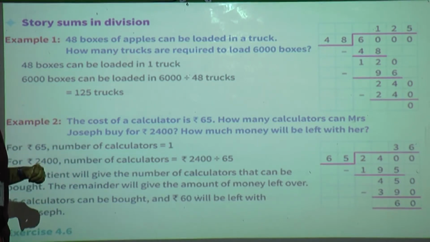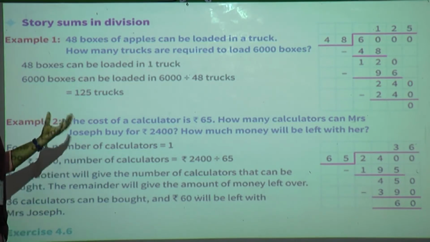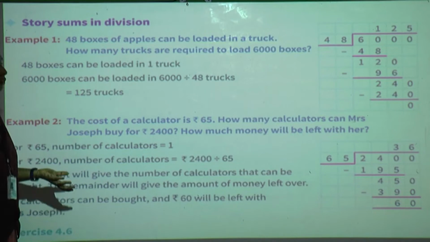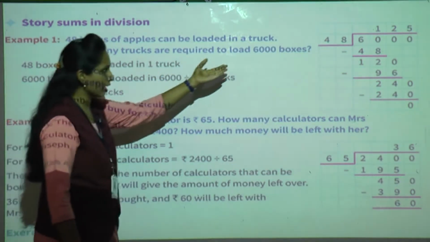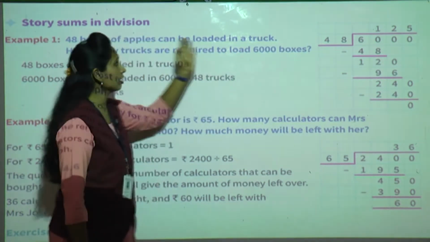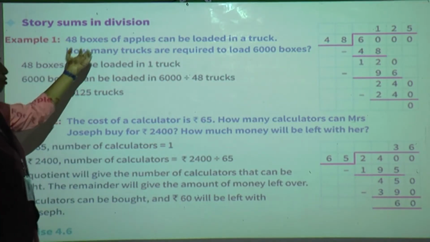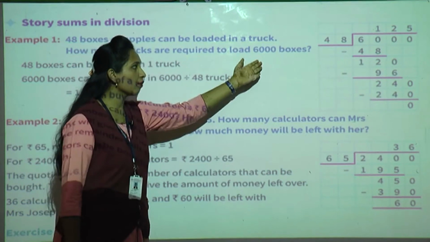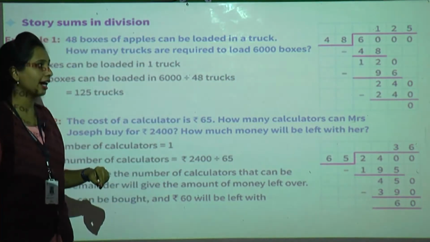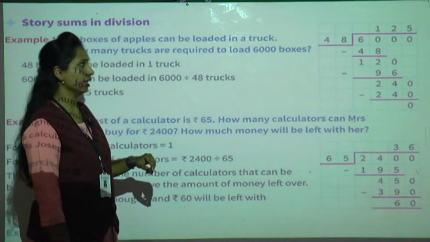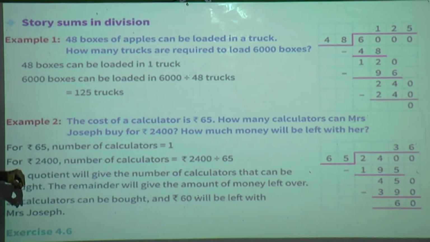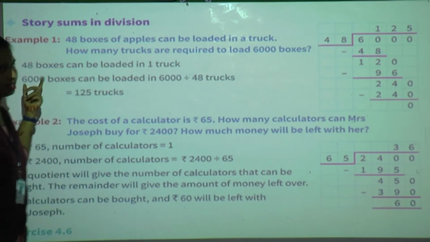What we have to do here? To find out, yes, we have to do the division, isn't it? We have to divide the boxes. See, in one truck we can load 48 boxes. So how many trucks are required for 6,000 boxes? For that we need to divide. Once we divide, we'll get how many trucks are required for 6,000 boxes. So what statement is given first in the answer?